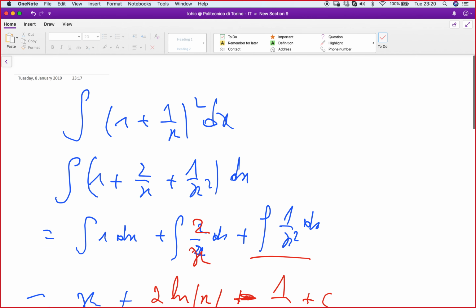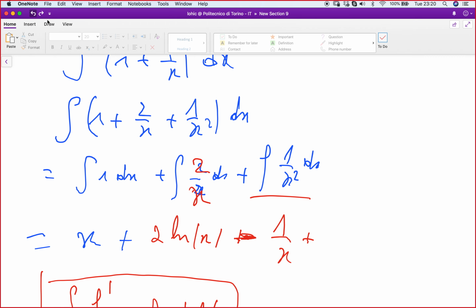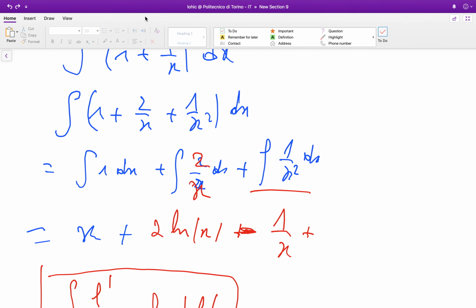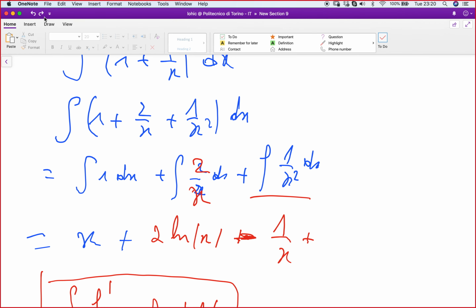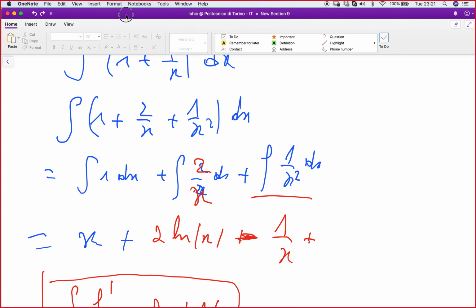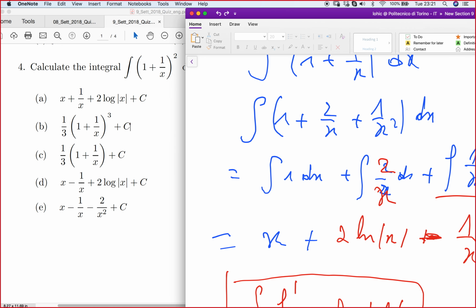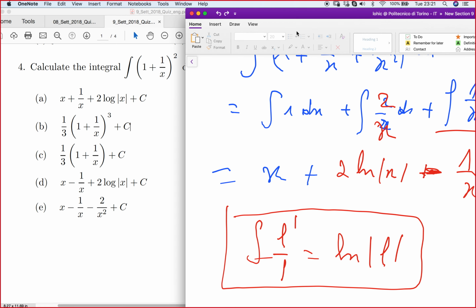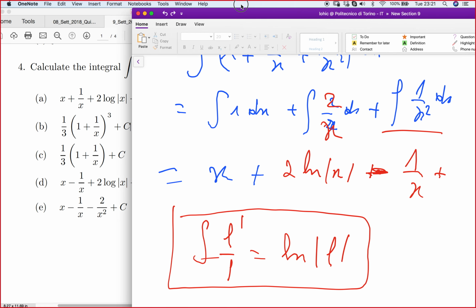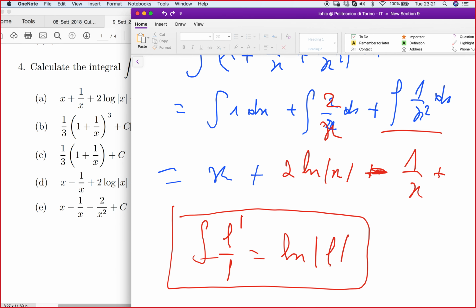Okay, and thus let's go back to the PDF to see if we have our answer. So the answer is D, right? The answer is D. Okay. So the answer is 4D.